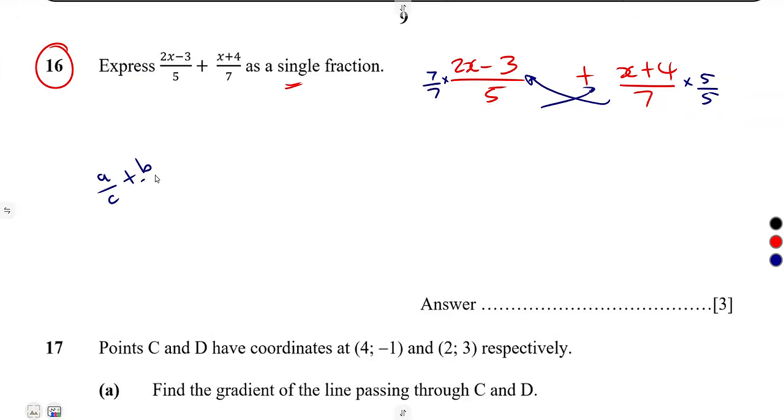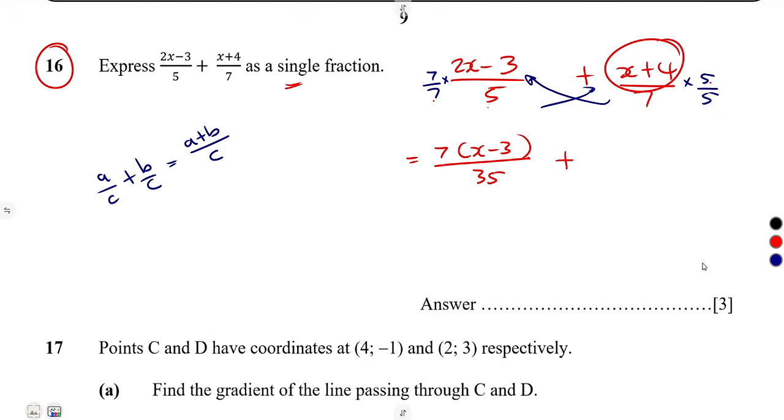So that the denominators will be the same. Remember, if the denominators are the same like this, you simply add the numerators over that denominator. So this is what we want here. 7 is going to multiply 2x minus 3 over what? 7 times 5, that's 35. Plus 5 is going to multiply x plus 4 as it is over what? 5 times 7 or 7 times 5, which is 35.